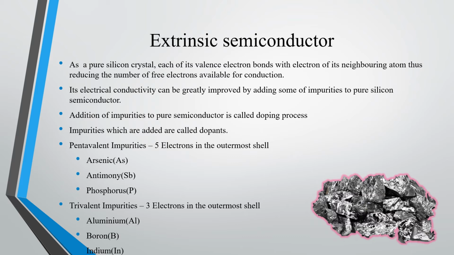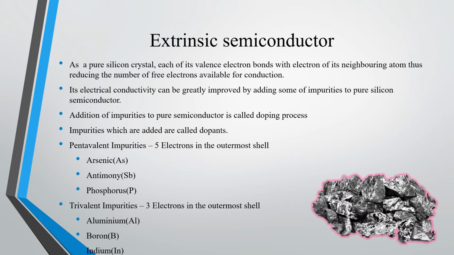So, impurities which are added are called dopants. I repeat, the impurities which are added to the intrinsic semiconductor are called dopants, and the addition of impurities to the pure semiconductor is called the doping process. Depending upon the type of impurity which we are adding to an intrinsic semiconductor, extrinsic semiconductors are classified into N-type and P-type semiconductor.